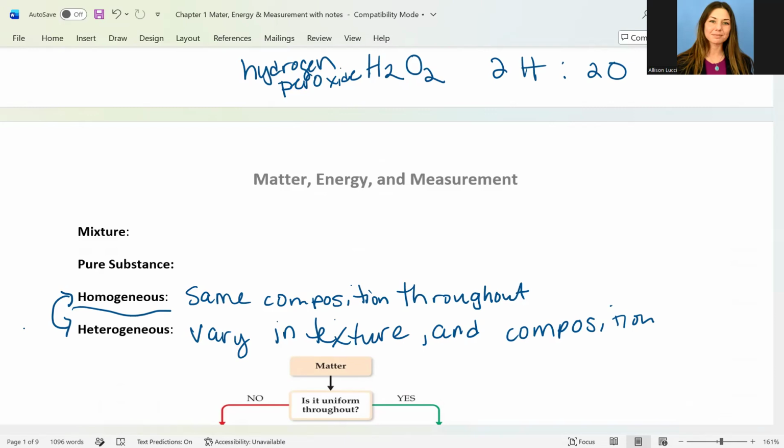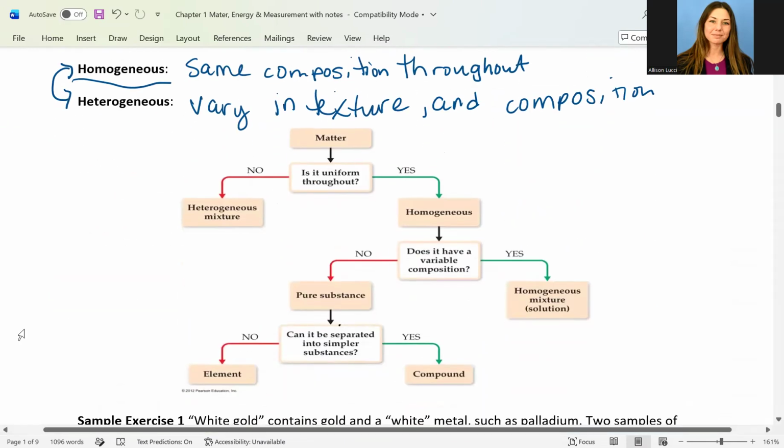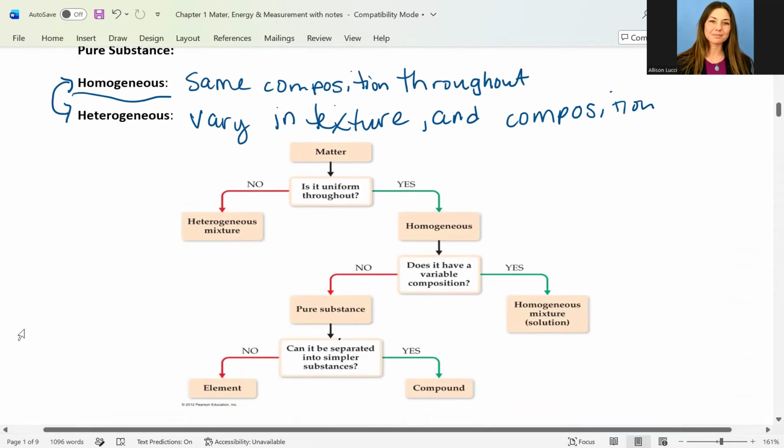So we have this flow chart here that will end with this chapter, or this section rather. So we see that matter can be, we can ask ourselves this first question: is it uniform throughout? And then we can follow this along, and if no is the answer, it's probably a heterogeneous mixture. But then we could say yes, and we can say, okay, well, it's homogeneous. Does it vary in composition? If no, it's a pure substance. If yes, then it could be a homogeneous mixture.